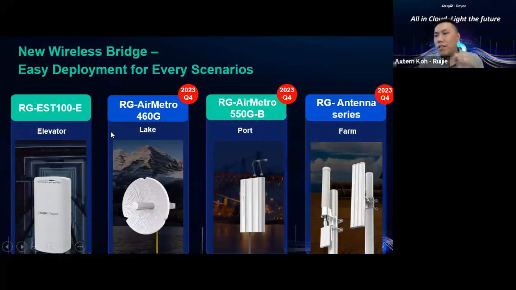All right, so for right now, I just need to highlight here. We do have the new baby, the EST100E. This is the 2.4 gigahertz. They will use the 2.4 gigahertz band to build up the wireless within 500 meters. This is very cost effective, compared with our EST310, 350. And the next, in Q4, we do have our A Metro 460G model and A Metro 550GB model. Basically this is what we are going to talk about for the A Metro scenario.